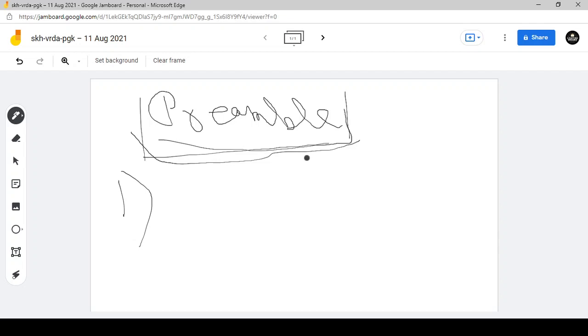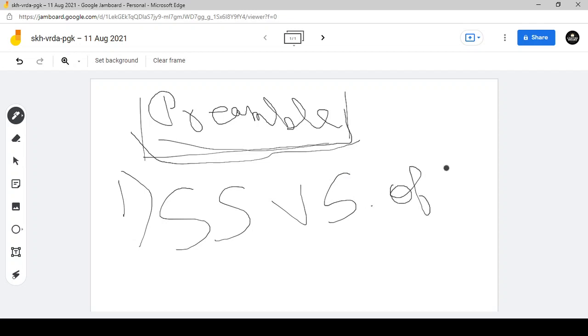Okay. So the preamble has a very long controversy. The first case concerned with the preamble is Sajjan Singh versus State of Rajasthan. This is the way to write a case name. Always remember. Nobody will teach you all these things. This is the way to write the name of the case. Sajjan Singh versus State of Rajasthan. This is a 1955 Supreme Court judgment.